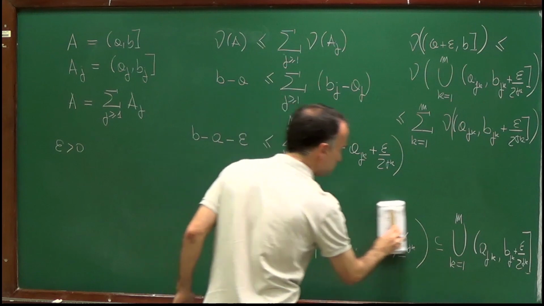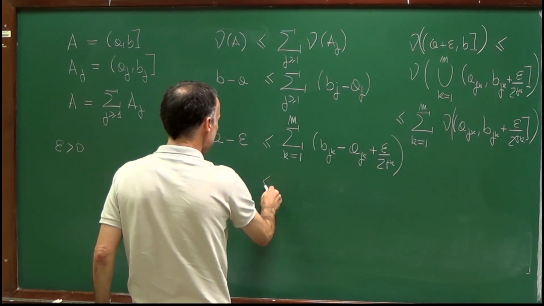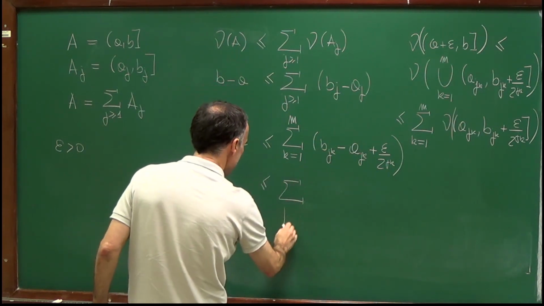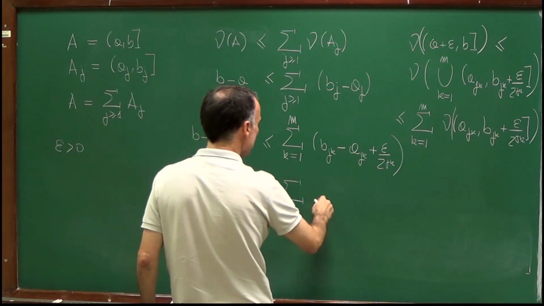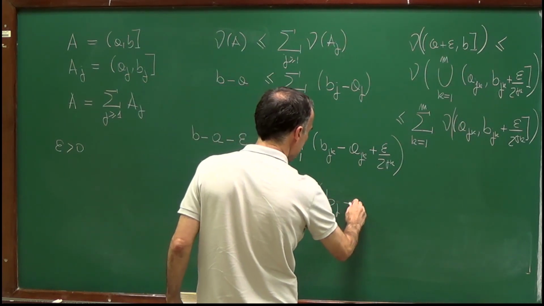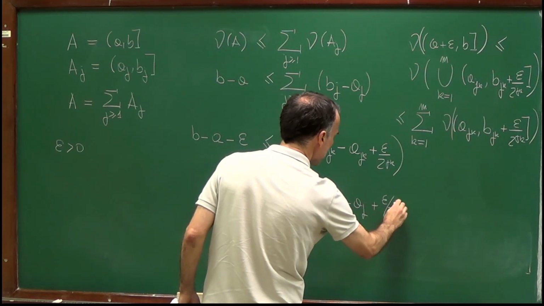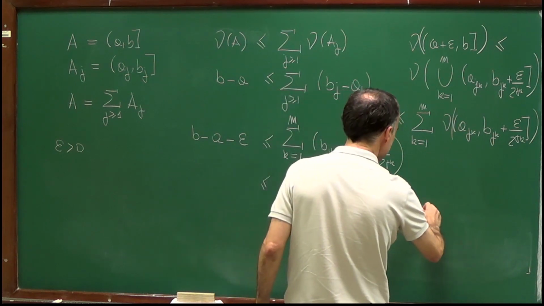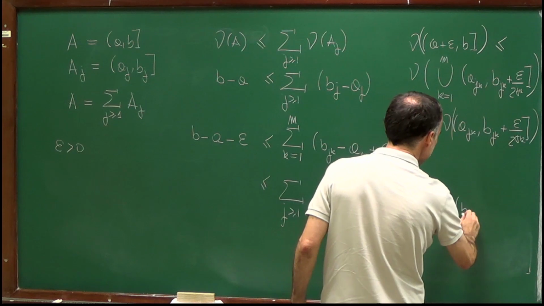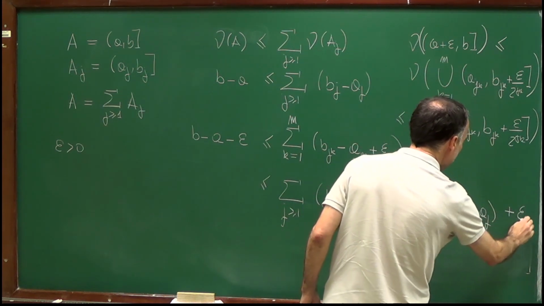But this is also less or equal than the sum if I take every term which appears here. So the sum from j from 1 to infinity of b_j minus a_j plus epsilon over 2^j, which is equal to the sum of b_j minus a_j plus epsilon.